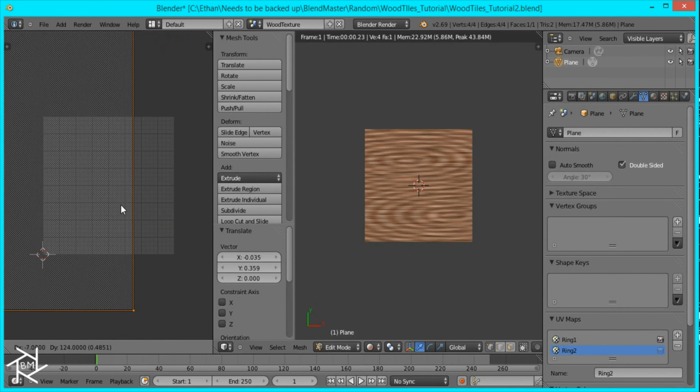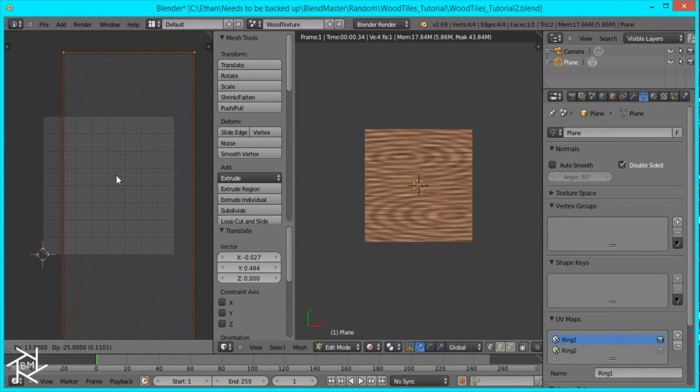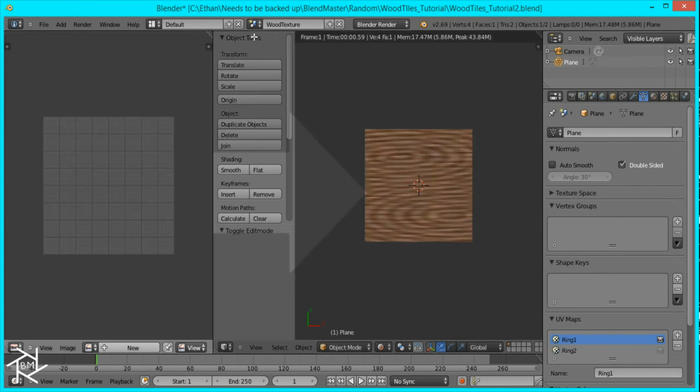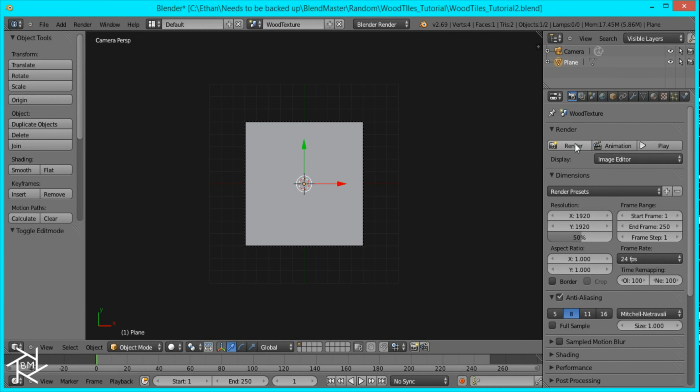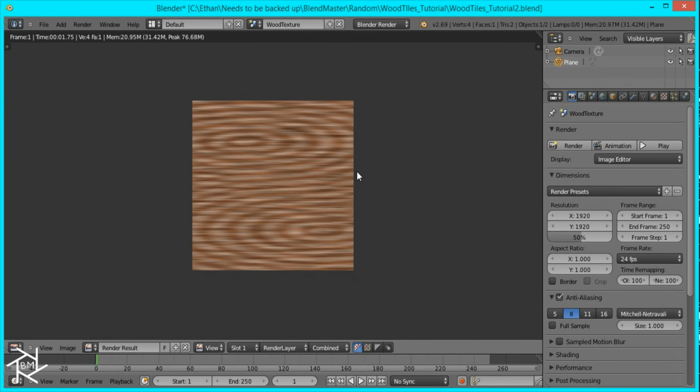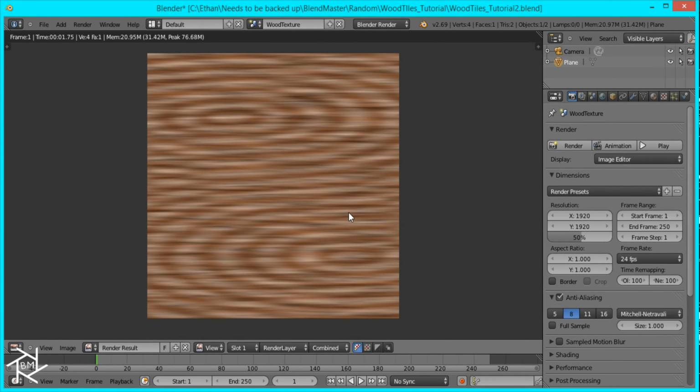Okay, and I think that looks pretty good. I'm just gonna move this other UV map a little bit, and I think that looks pretty good. So now I'll just go back to solid view and render out this image really quickly. Okay, so that's our wood texture.